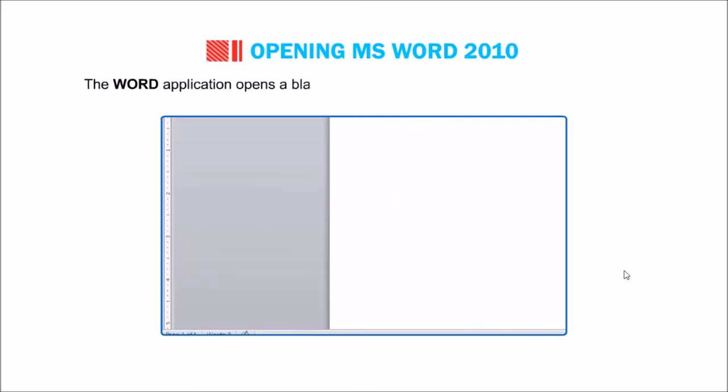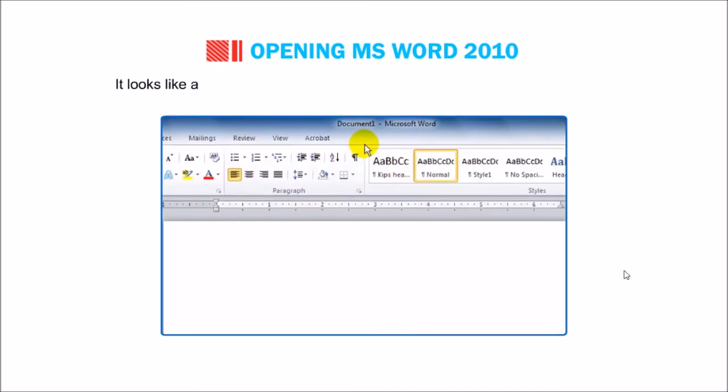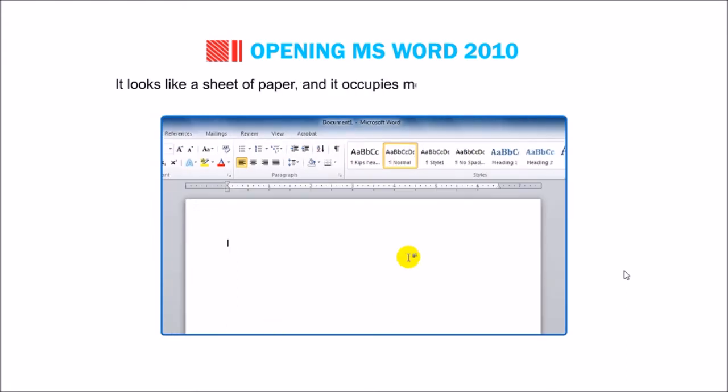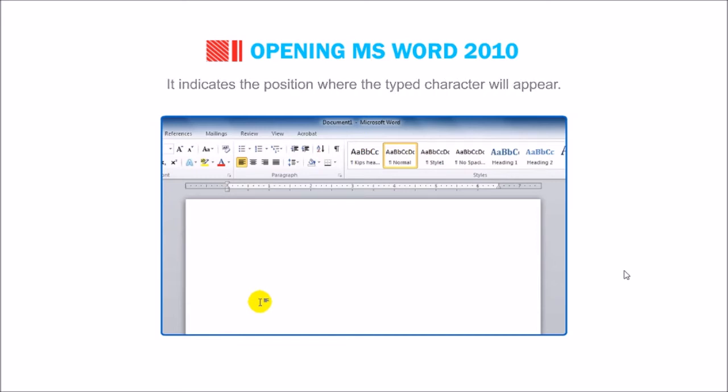The Word application opens a blank document with a temporary name, Document 1. It looks like a sheet of paper and it occupies most of the space on the screen. The small blinking vertical line that you notice on the screen is known as the insertion point or cursor. It indicates the position where the typed character will appear.